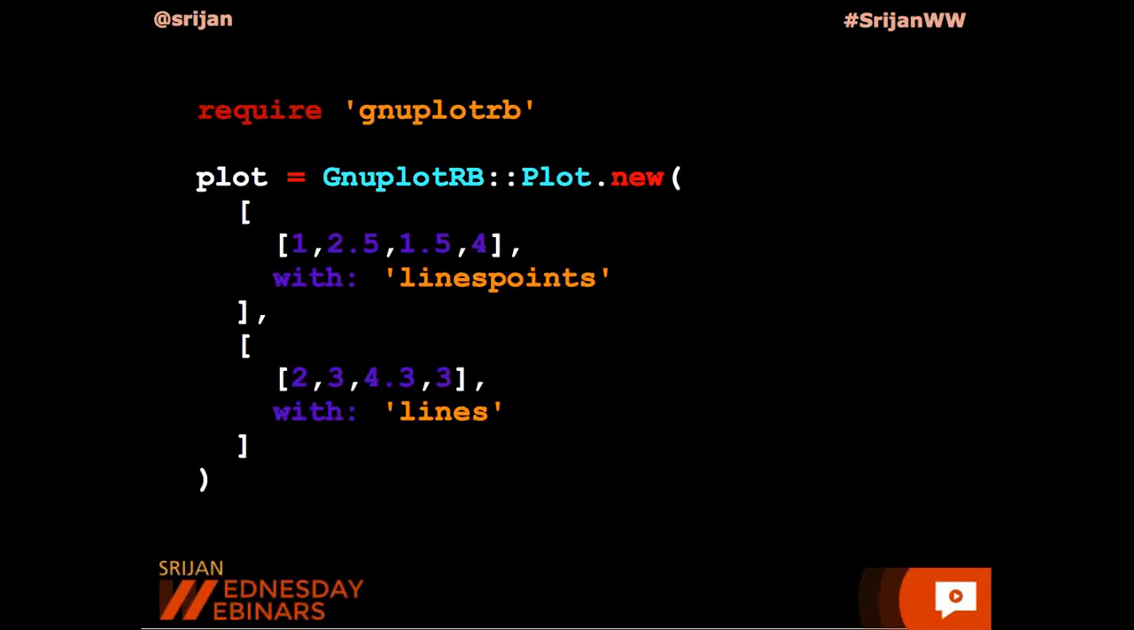Now, if you want to plot 2 different line graphs on the same graph, all you need to do is specify another array with different elements as a second argument to the Gnuplot-RB plot method, and the result turns out to be something like this.